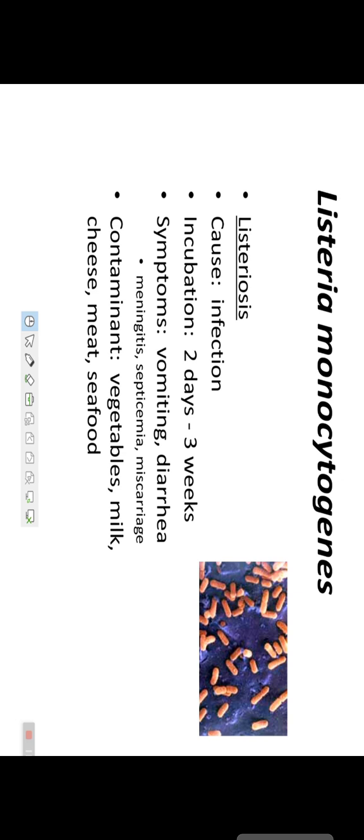Next is Listeria monocytogenes. Here also the symptoms are different. Here vomiting also comes in the symptoms. Vomiting, diarrhea, meningitis, septicemia, miscarriage. Contaminants: vegetables, milk, cheese, meat, seafood.